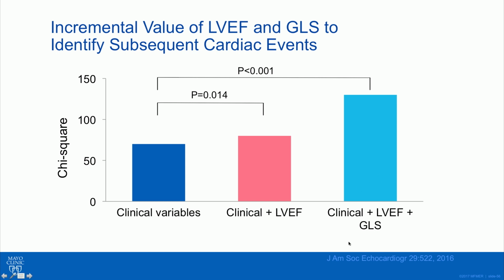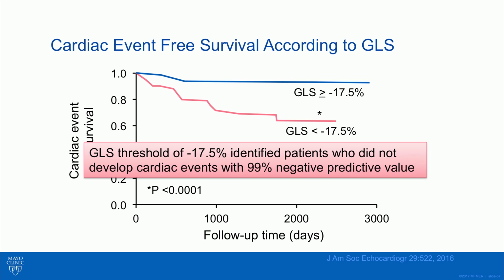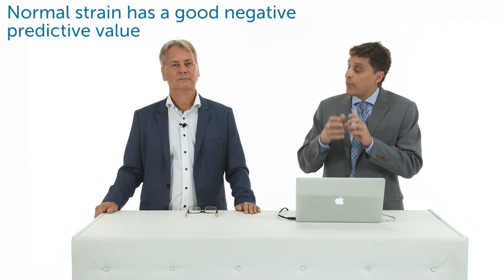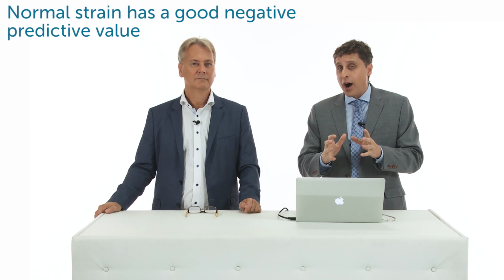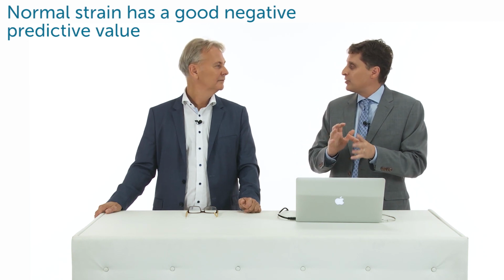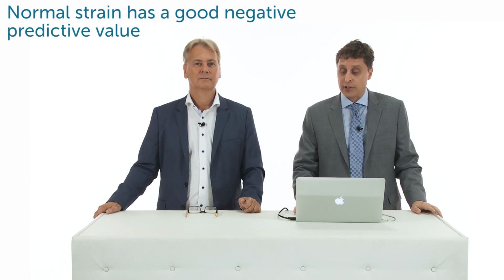But if we add a measure of global longitudinal strain, it has even greater discriminatory impact to identify those patients at risk. And in this study, they used a value of about minus 17.5%. And this threshold identified patients that did not develop cardiac events. So if you have a normal strain, it has a good negative predictive value. It has a modest positive predictive value, about 60% or so. But its biggest strength is in its negative predictive value.